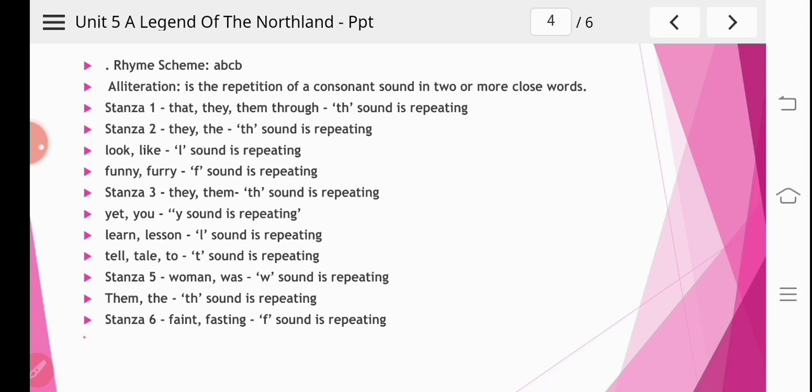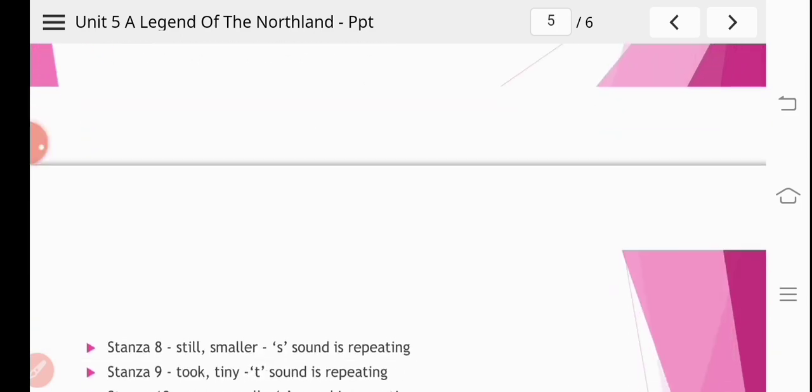Now in stanza number 6: and being faint with fasting, for the day was almost done, he asked her from her store of cakes to give him a single one. You can see faint, fasting, F sound is repeating, so alliteration is there.